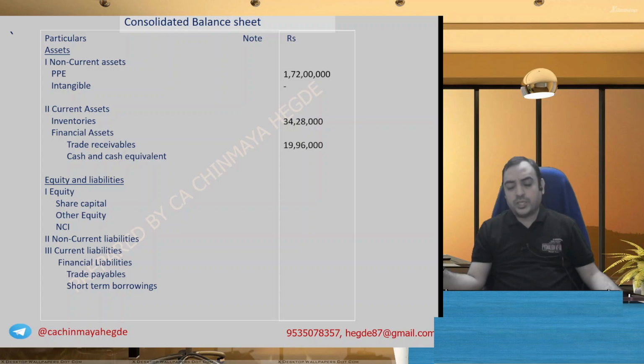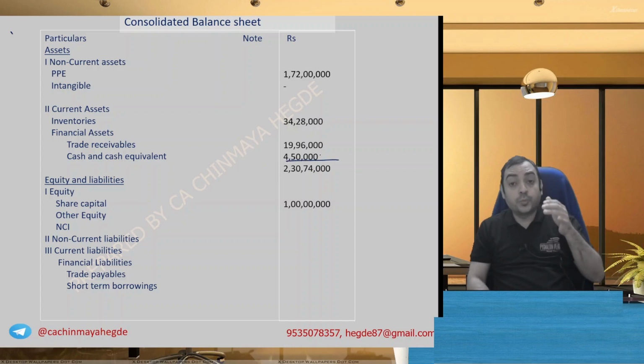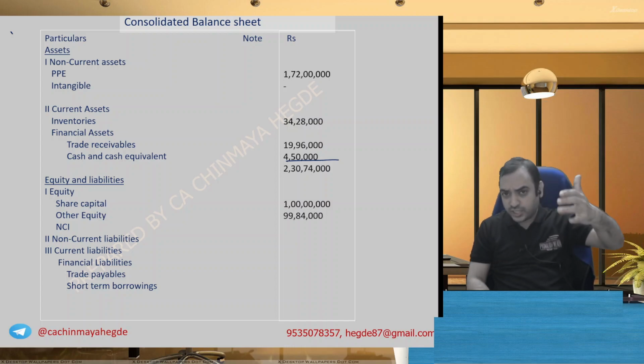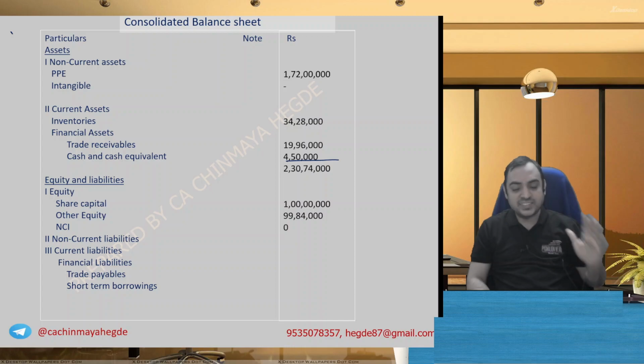Inventories, we have done the note. Trade receivable, done the notes. Cash and cash equivalent, we have done the calculation. Share capital, only of holding company. Other equity, we have to calculate, include both consolidated P&L as well as gain on bargain purchase. Which calculation we have done? NCI, nothing, zero. Non-current liabilities, nothing is there.